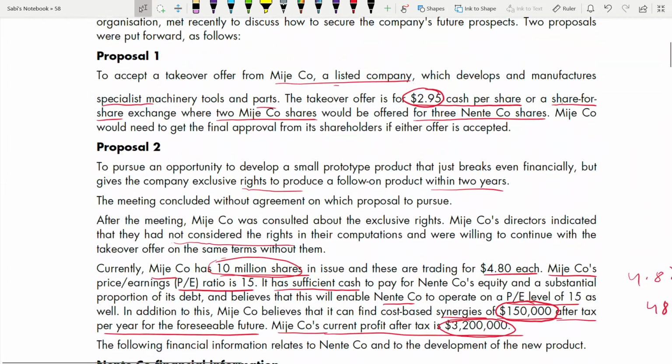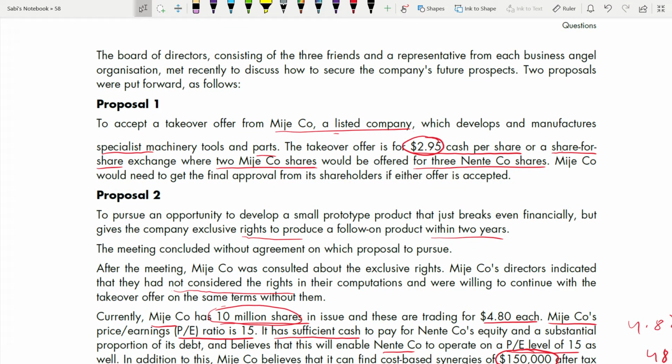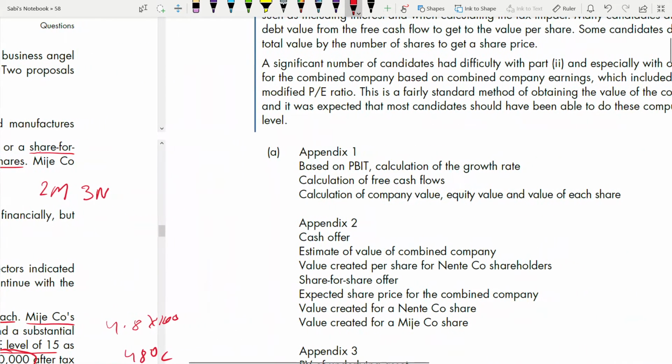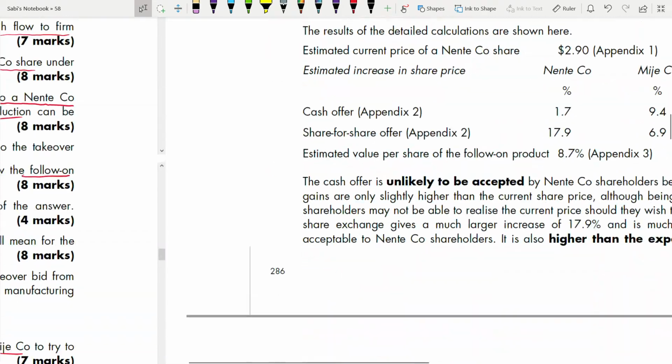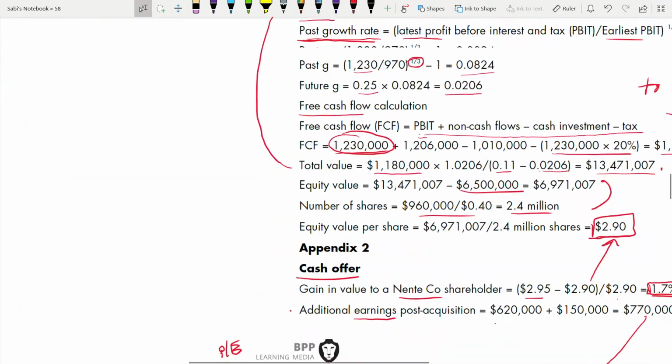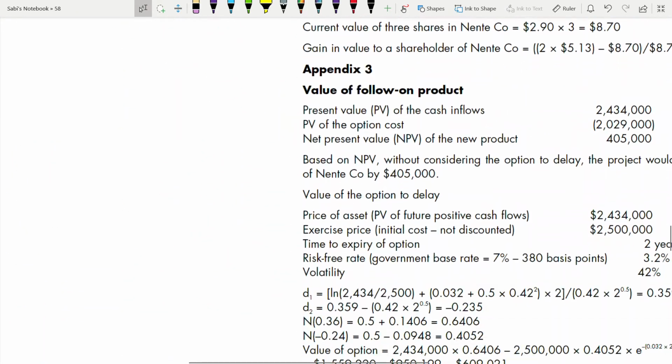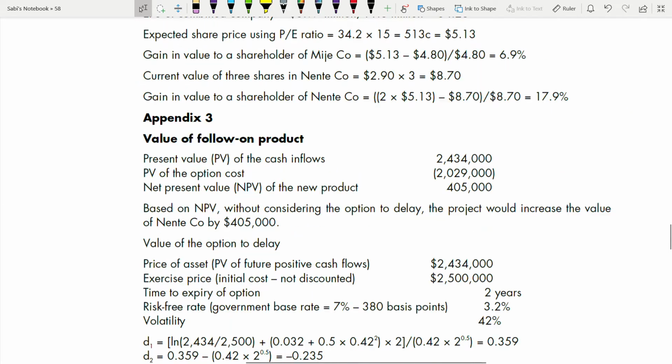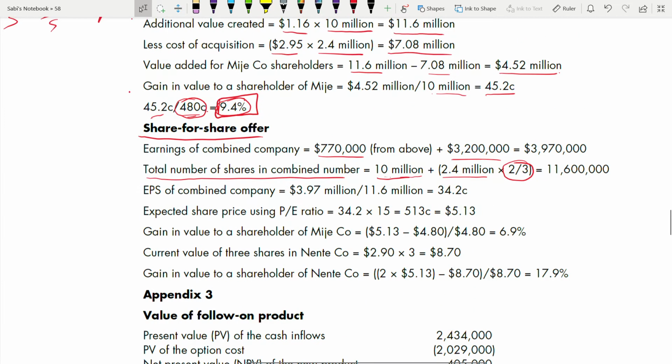Okay. Let's go for share offer and see. Two Major for 3 Nente shares. That means what? You need to divide it by 3 because how many shares? 2.4.